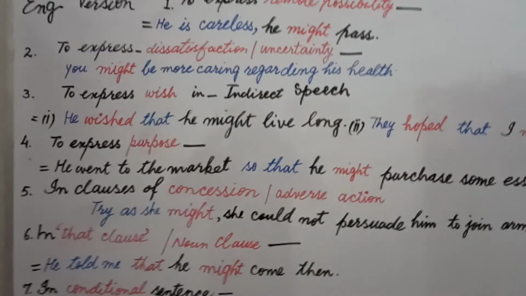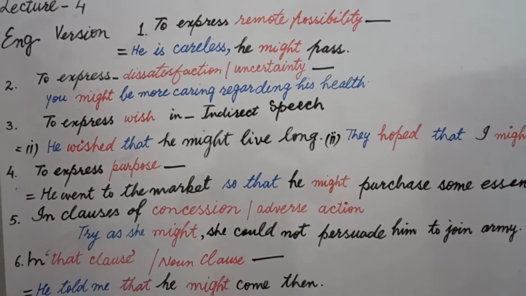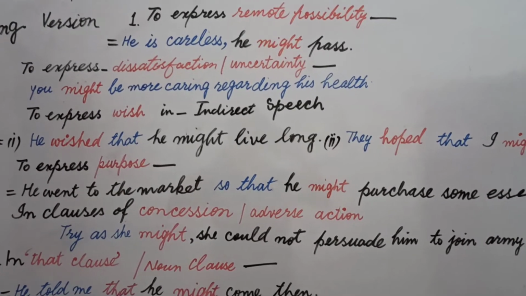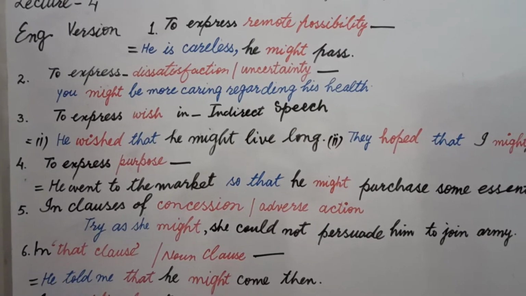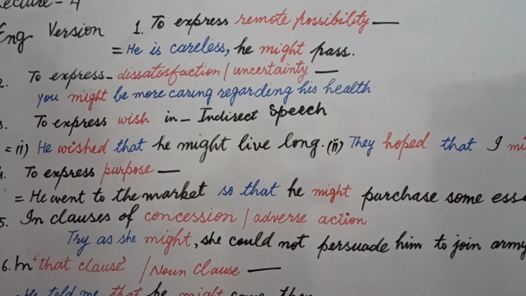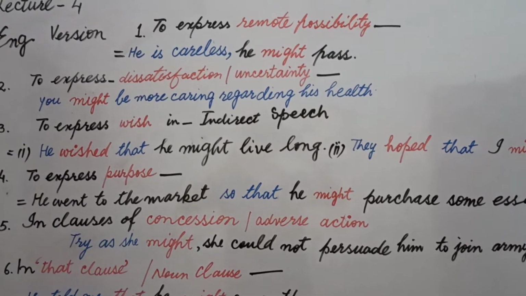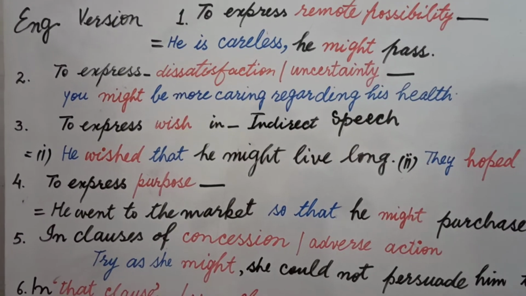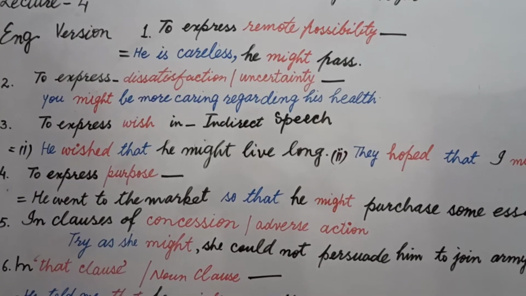In sentence number 3, to express wish in indirect speech. Suppose whenever you write, he said to me, may you live long, may you be prosper, then you change he said to he wished that, and after that you write subject first in assertive sentence because you change it into assertive. He wished that, and you change may into might because your principal clause is in past. Principal clause being in past, then your sentence is he wished that he might live long.